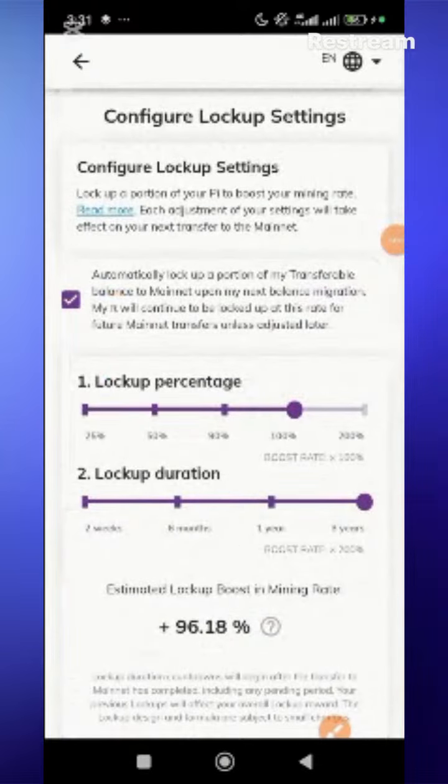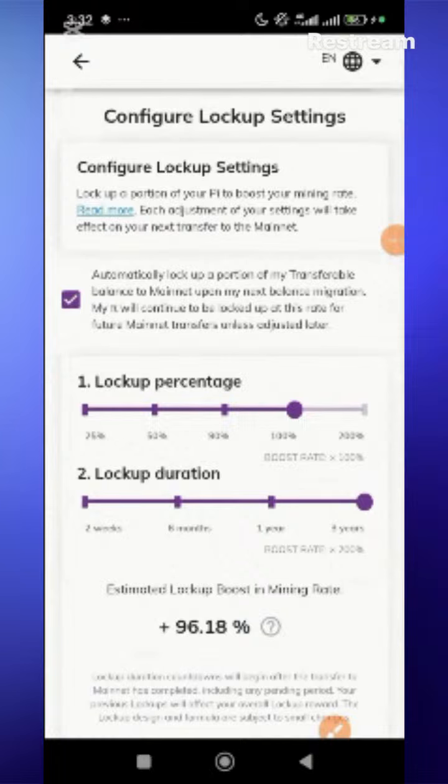Since this is at 100%, if I leave it at 100%, even when my second migration happens, everything is going to be locked. I will not have access to it. I don't know if you understand.